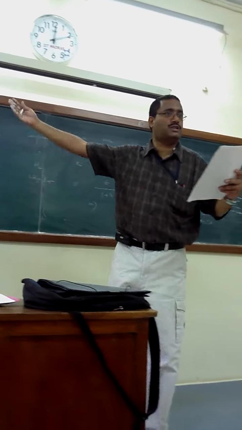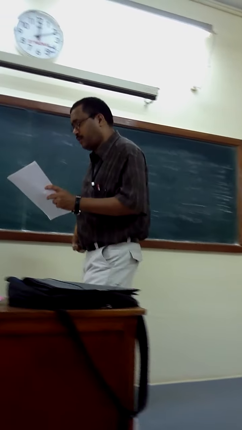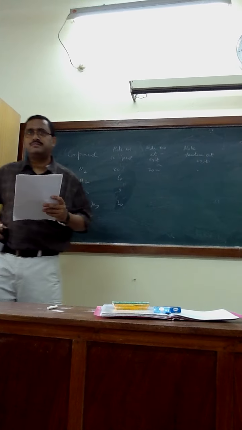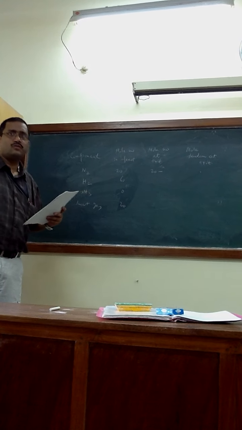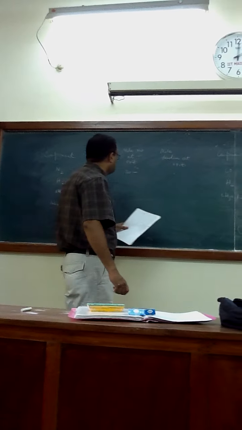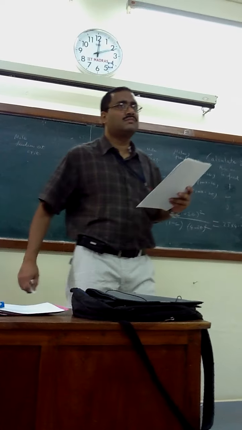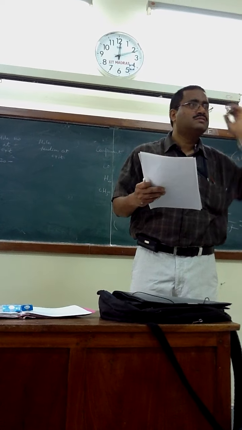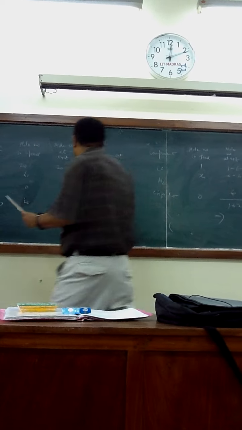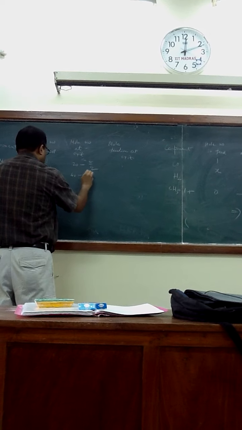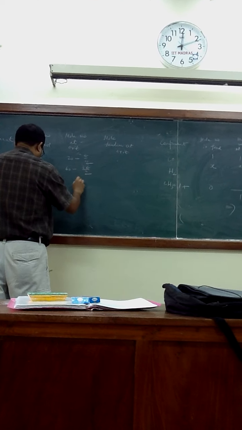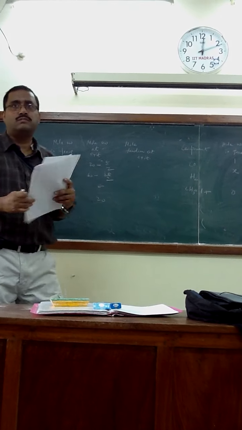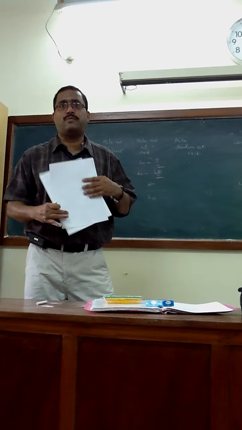Sorry, my column got shifted. 20 minus epsilon by 2. 60 minus 3 epsilon by 2. Epsilon. 20. Okay? And do the problem as usual. You have the technique. I don't have to go through that.